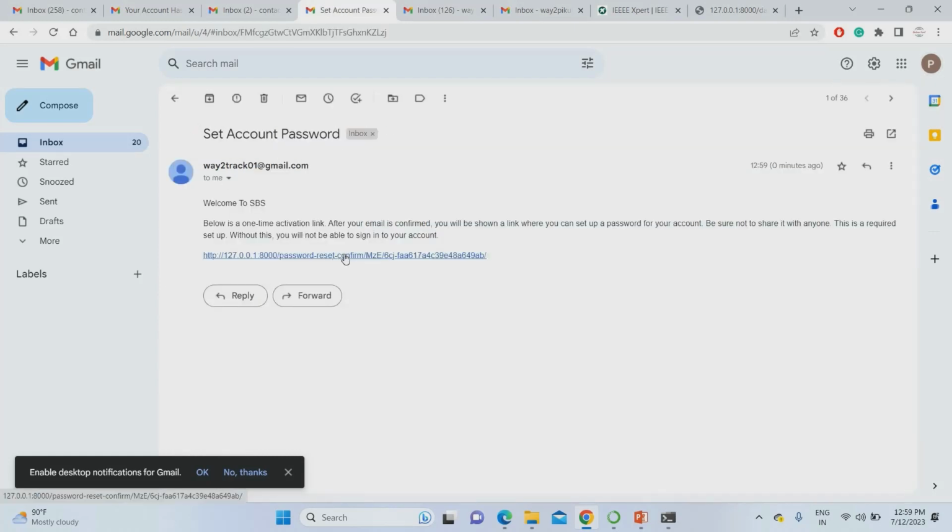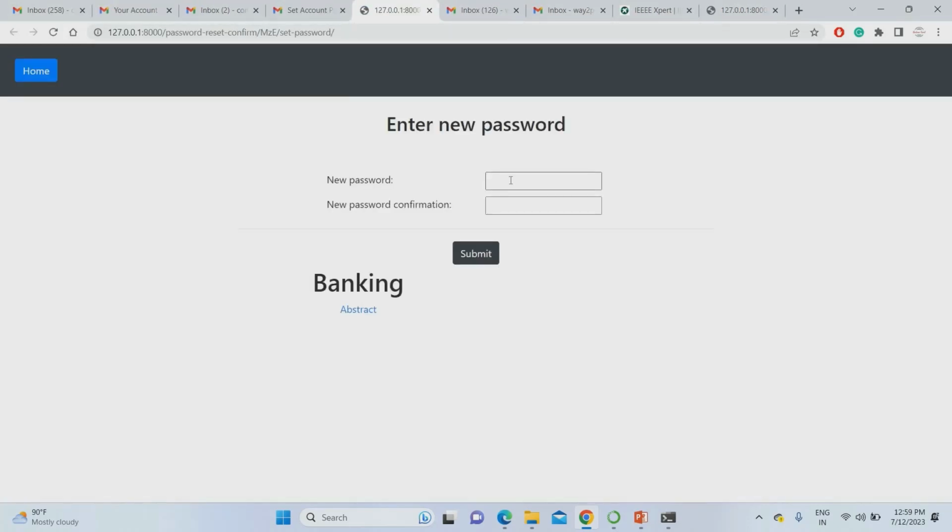As I mentioned earlier, you have to click the first mail. It asks you to set the password for the manager. For example, I'm giving Madan$123 as the password. Then you have to submit.